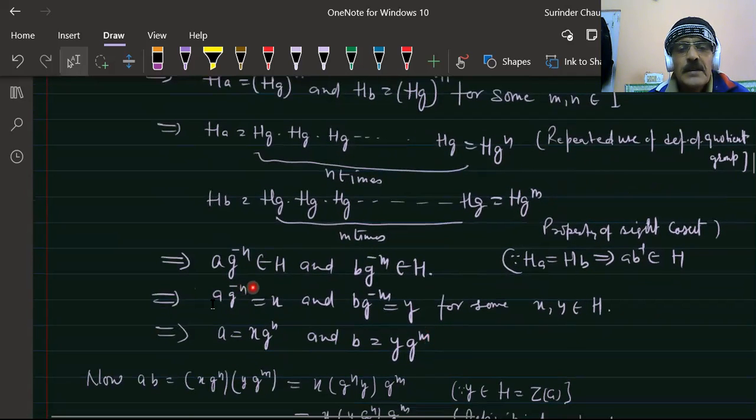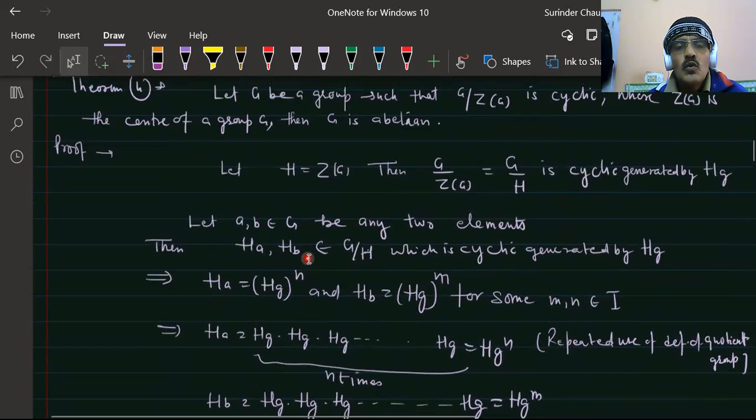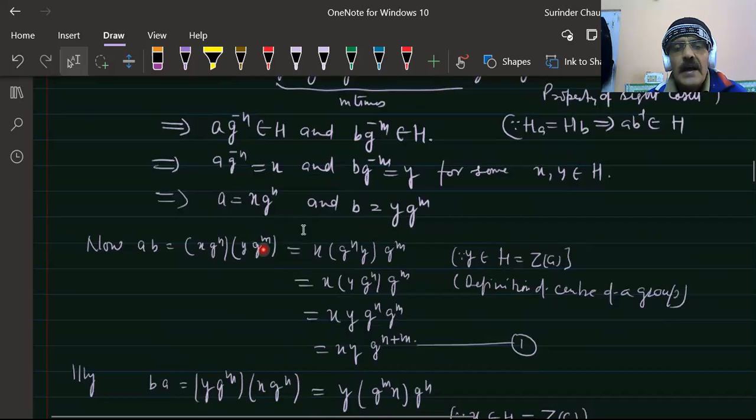This implies a g^{-n} belongs to H, and we can say this is equal to x, and b g^{-m} is equal to y, for some x and y belonging to H. We have taken two elements x and y belonging to H. Then by the cancellation law, a can be written as x g^n and b can be written as y g^m.